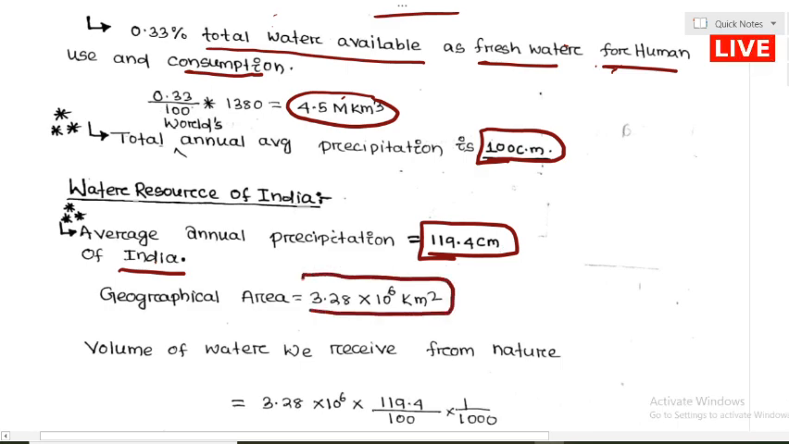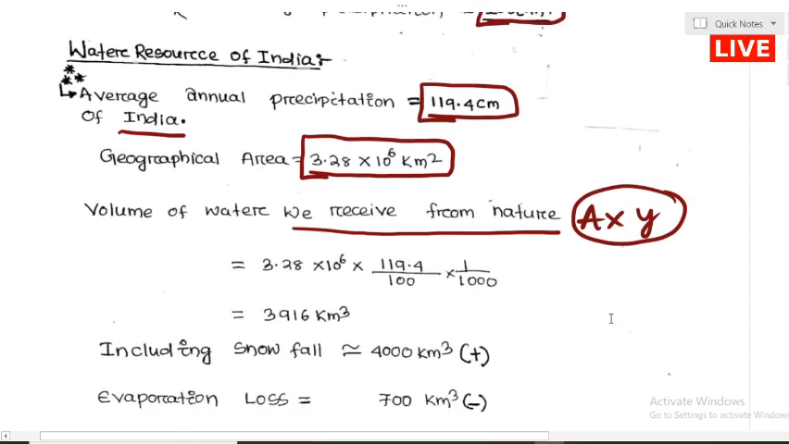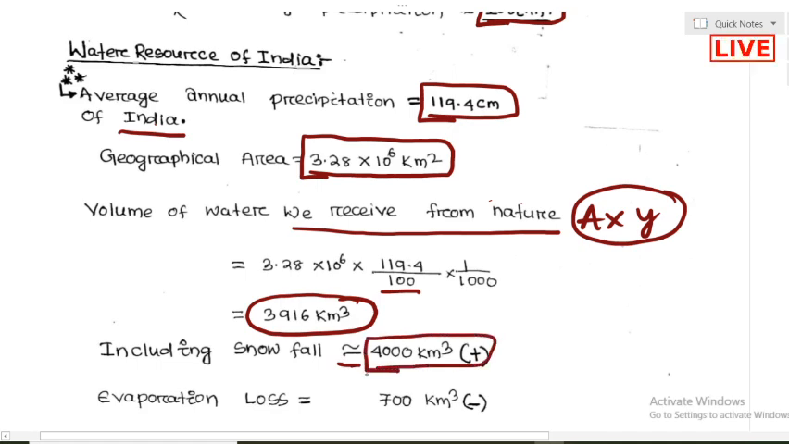The geographical area of the country is 3.28 into 10 to the power 6 kilometers square. Out of this, to find the volume of water we receive from nature, that is the area into the depth of the rainfall. That is 3.28 into 10 to the power 6 meter square, and we convert the depth into kilometers. This is the amount of water we are receiving from nature, 3916 kilometer cube. If you include the snowfall, it comes to approximately 4000 kilometer cube of water we are receiving from nature.